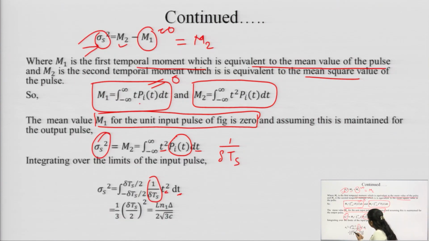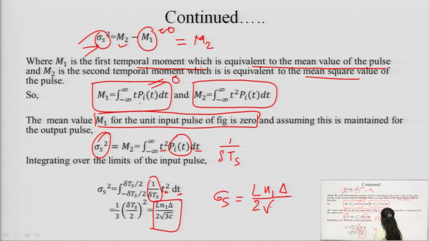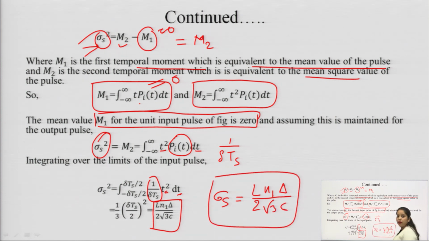When we solve this, we get sigma s equal to L n1 del upon 2 root 3. All the students are requested to please solve it to get this expression as the final result. This is a simple integration process which you can easily solve.